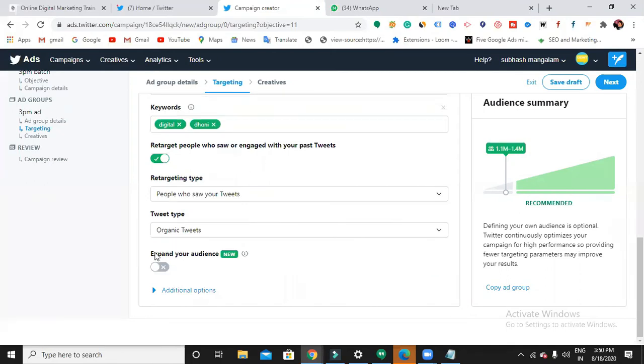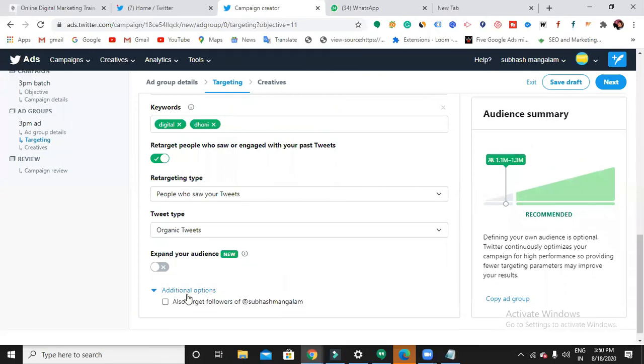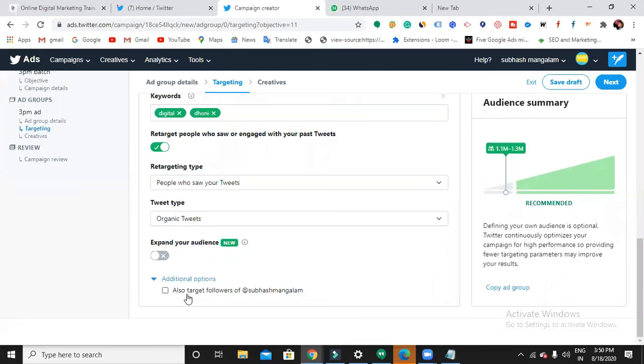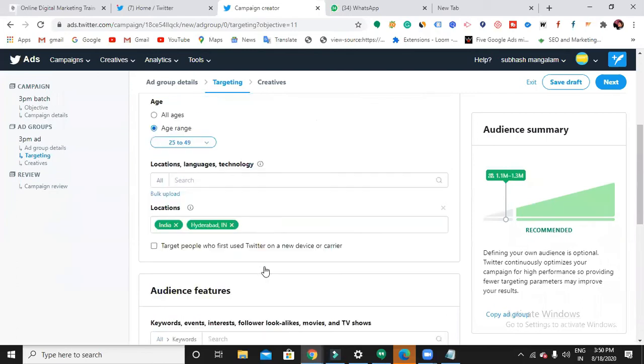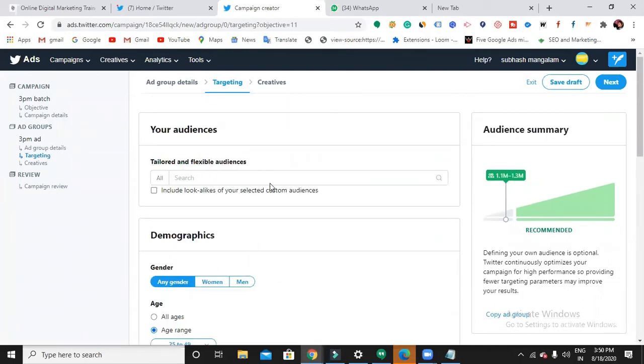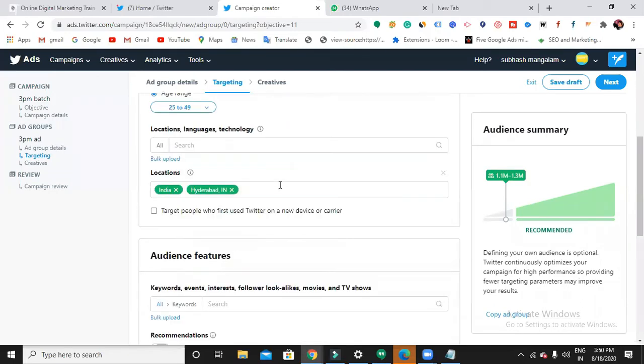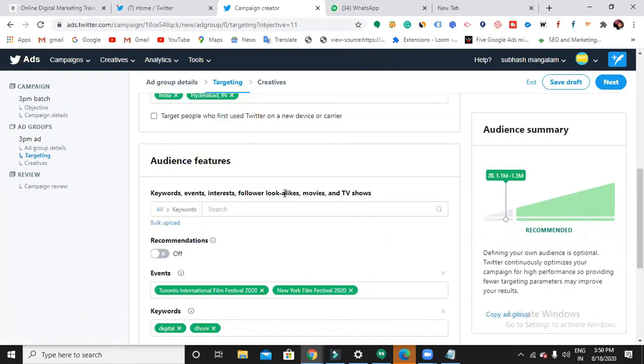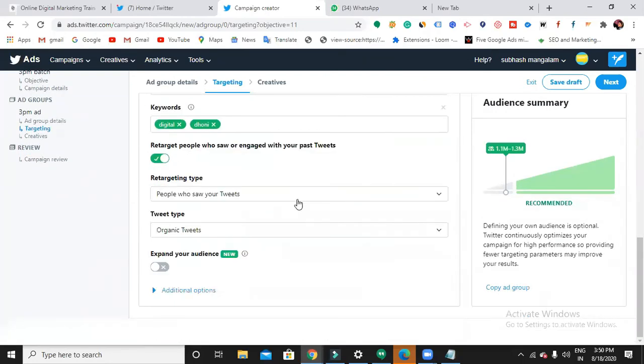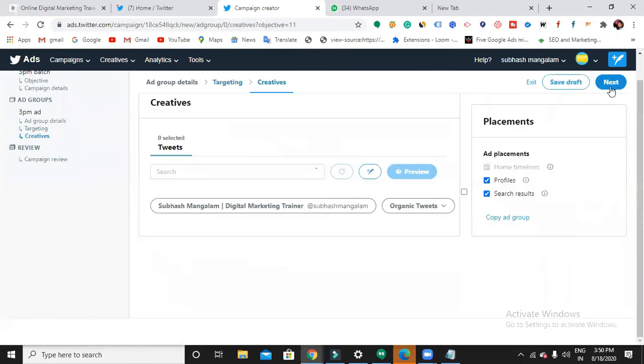So obviously, let Twitter decide. Then additional options: also target followers of a particular account. If you want to target the followers of this account, you can just choose it. These are the few targeting options: demographics, age, locations, language, keywords, events. Finally, retargeting type. Okay, so next.